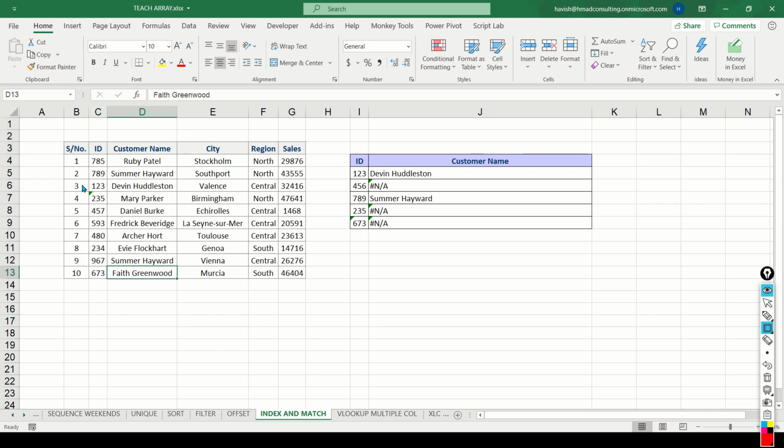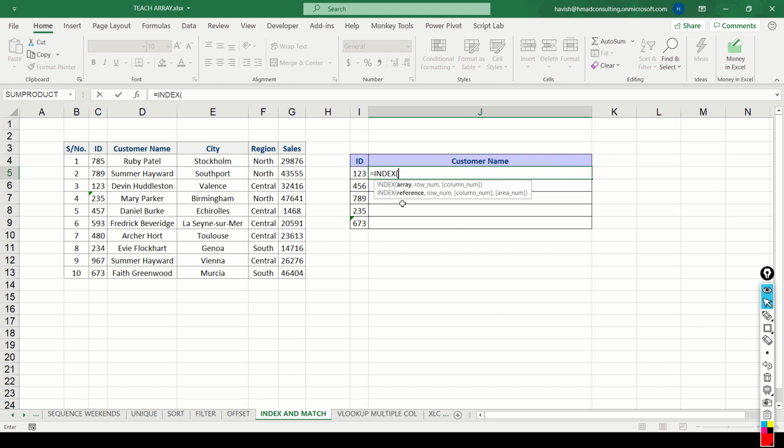What is the reason? 235 is a text here, and here 235 is a number, and here 673 is a text, and here 673 is a number. Now, because the data type is not matching, obviously VLOOKUP is not at fault. It will not give us the result.